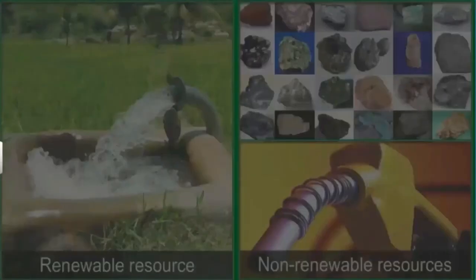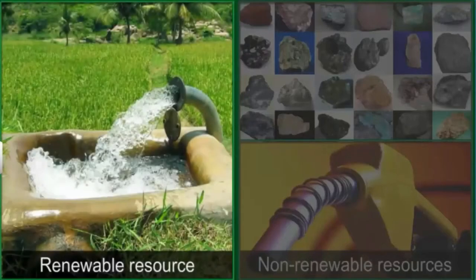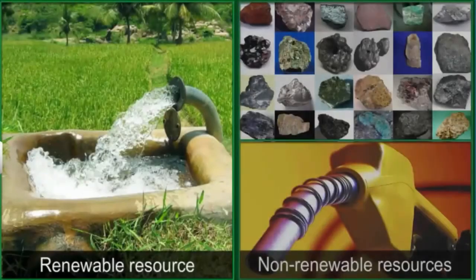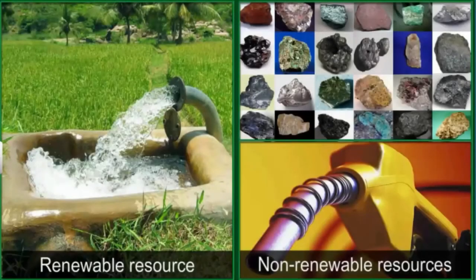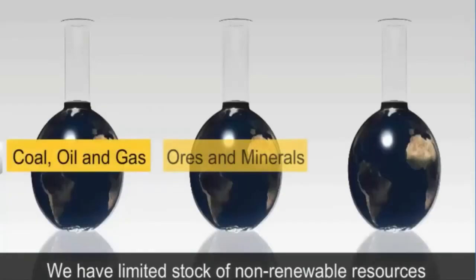The resources used for development may be renewable resources like groundwater or non-renewable resources like ores and minerals, including petroleum. We have a limited stock of non-renewable resources that are lost forever.